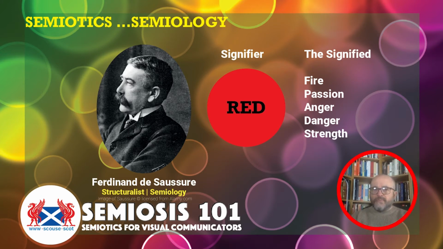Well, here's an example. A signifier could be the colour red. The colour red as a semiotic sign could mean any of these things. It could mean fire, passion, anger, danger, strength. That would be what is classed as the signified from the signifier. So red is the signifier, signifying something, and the signified is the meaning we take from it. So it could be fire, passion, anger, danger, strength, depending on what context we see the colour red in as a semiotic sign. That's coming through Saussure.